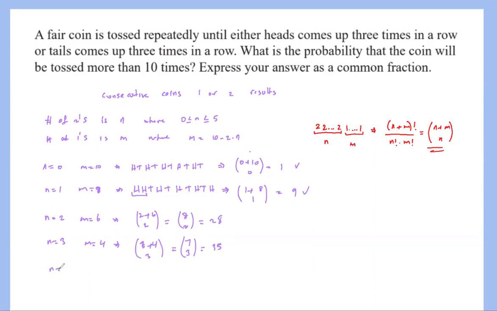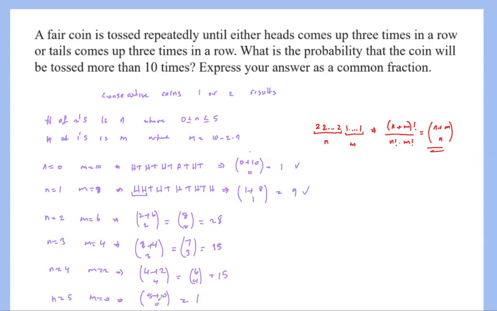And then if I choose n equals 4, that means 2n will be 8, so the m has to be 2. So that will be 4 plus 2 choose 4, which is 6 choose 4, and that's the same as 6 choose 2, which is 15. Okay, and the last case is n equals 5, m equals 0, which is also easy to list. So 5 plus 0 choose 0, which is going to be just 1.